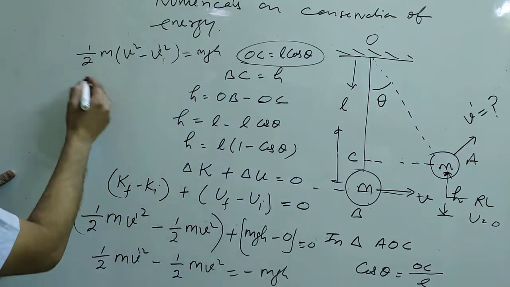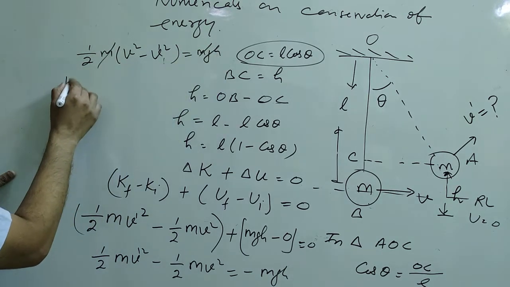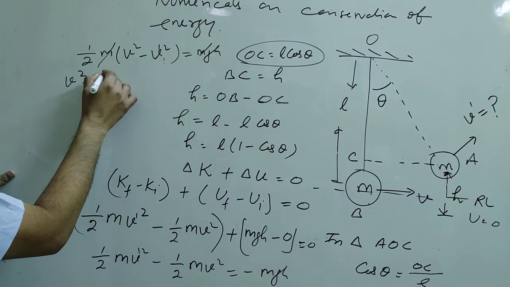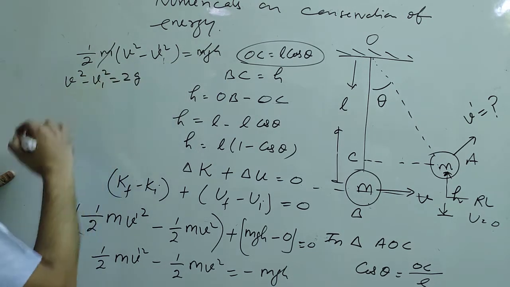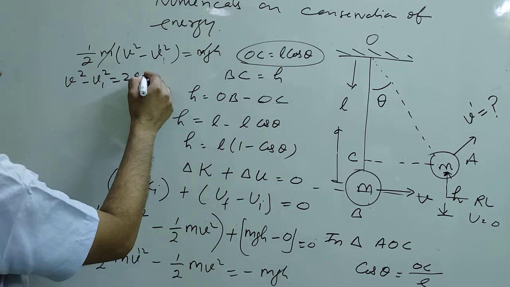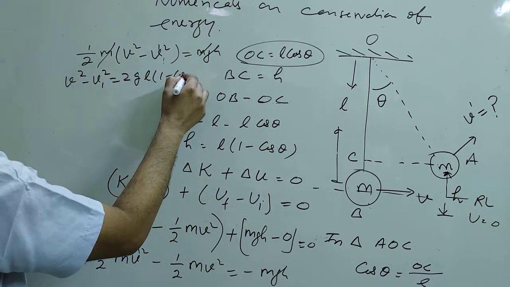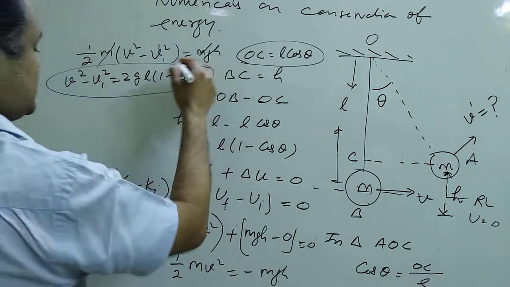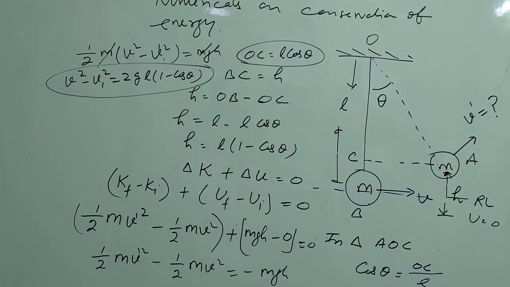Cancel the common terms. So v square minus v dash square is equal to 2gh. And what is the h? h is L(1 minus cos theta). So by this concept you can calculate the value of velocity v dash at any angle theta. Okay, so this is the first question.